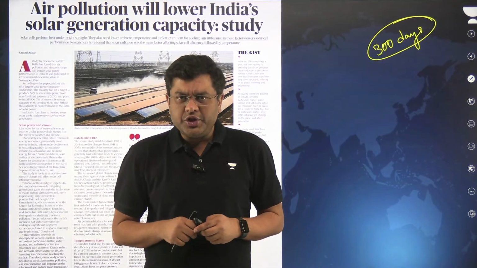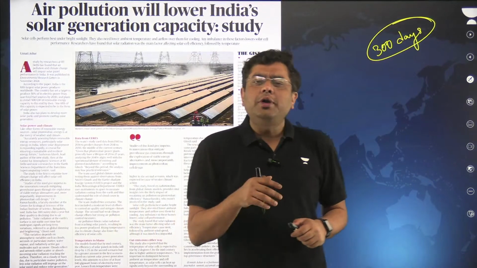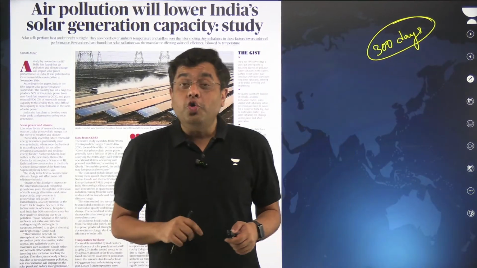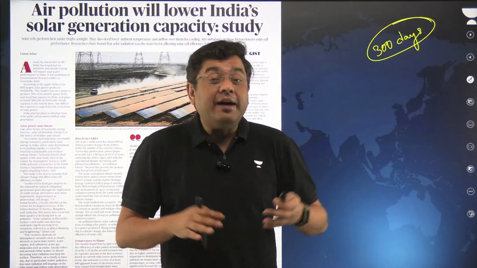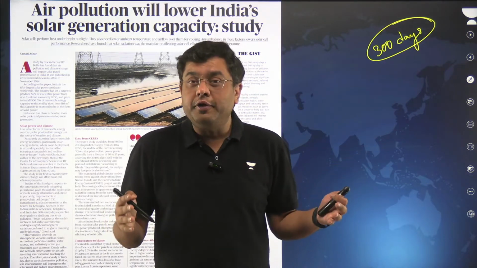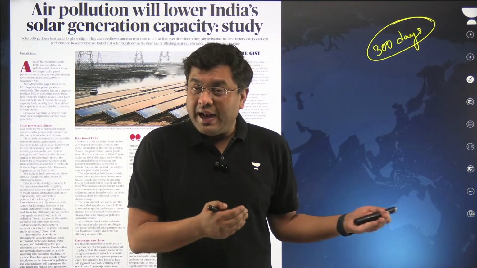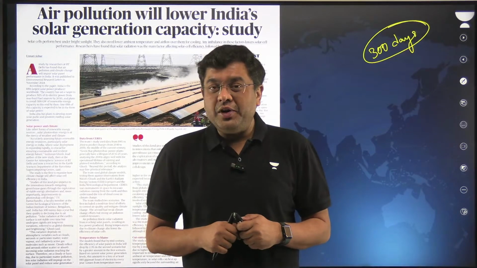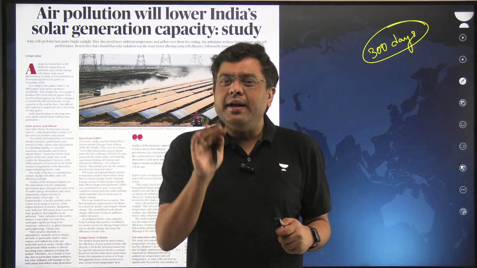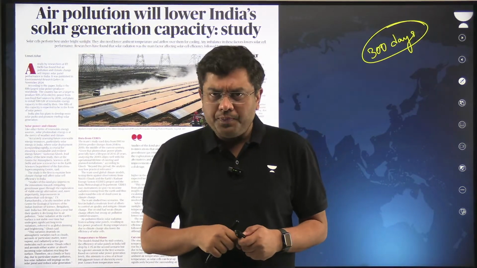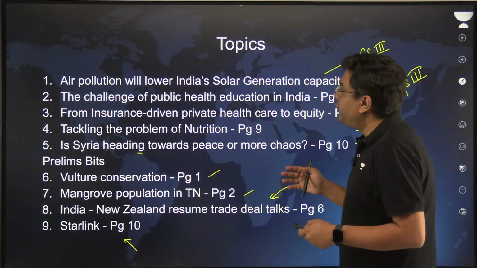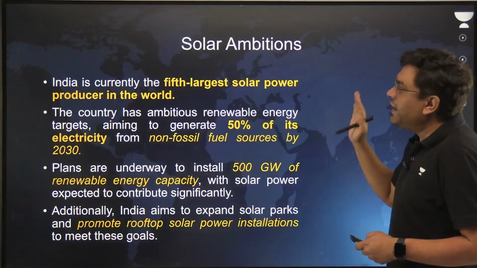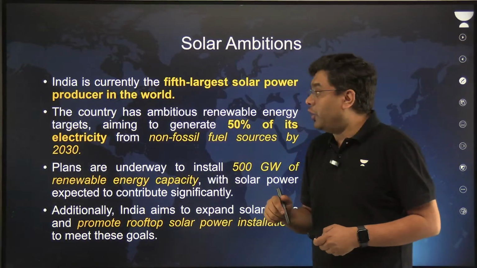When we talk about India's own goals and ambitions, in 2021, at the global platform of the Conference of Parties to the United Nations Framework Convention on Climate Change, India declared its Panchamrit goals. Amongst those goals, substantial attention was given to solar power.